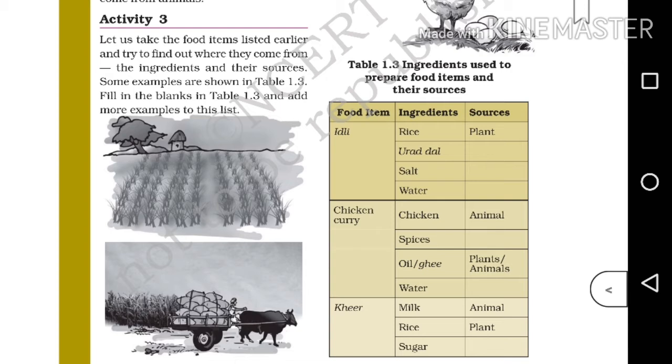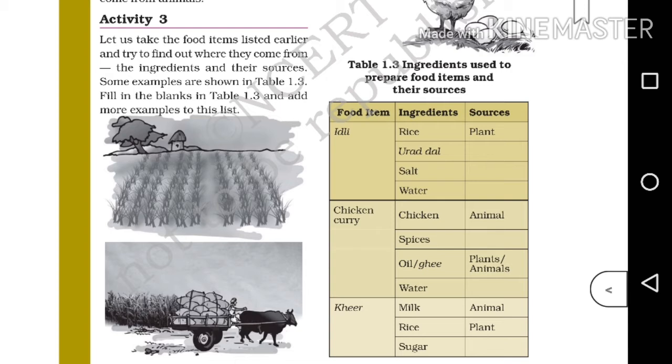Rice, yes, it's obtained from plant. Urad dal, yes, it's also from plant. Salt, it's natural. Water, yes, it's also natural. Next food item, chicken curry. Ingredients: chicken, spices, oil or ghee, water. Chicken, its source is, yes, animal. Spices, of course, from plants. Oil or ghee, oil, its source is plants, and for ghee it's animal. Water, yes, again it's natural.